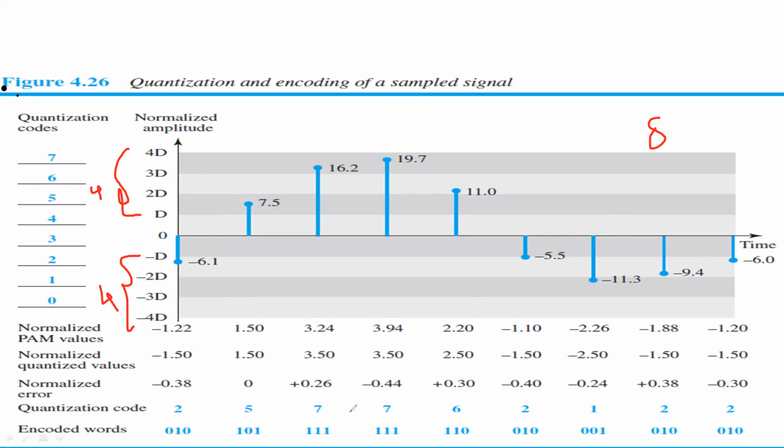Here the choice of L, that is the number of levels, will depend on the range of amplitude of the analog signal. This figure shows the quantization and encoding of a sampled signal. Observe this diagram, which shows the quantization and encoding of sample signals.